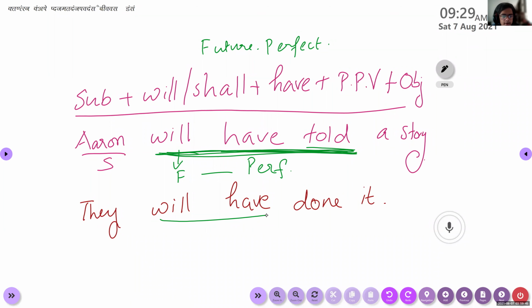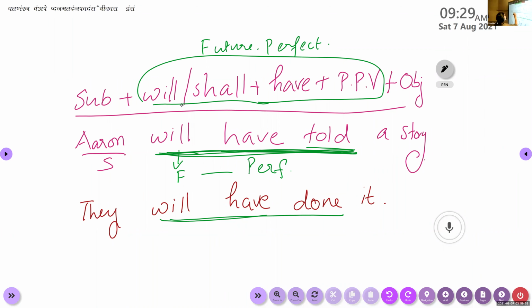Tell me. So you identify your finite verb from your sentence. Will have done, because the rule says that will or shall plus have plus past participle form of the verb. Okay, this is your finite verb here. Faizan, am I clear? Yes, ma'am. Am I clear? Yes, ma'am.